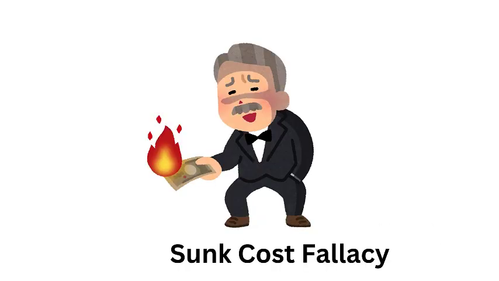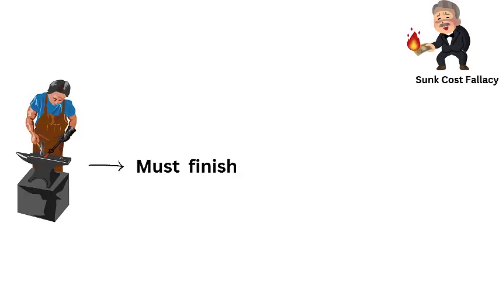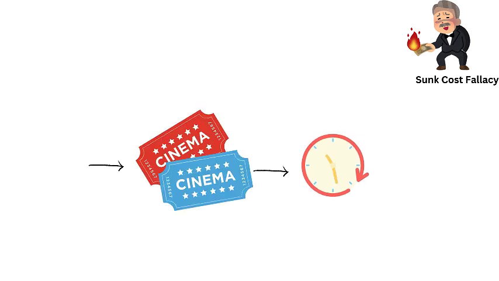7. Sunk cost fallacy. This bias occurs when we continue a project or decision based on how much we've already invested, even when it's not worth it anymore. For example, staying in a long movie you're not enjoying just because you already paid for the ticket.